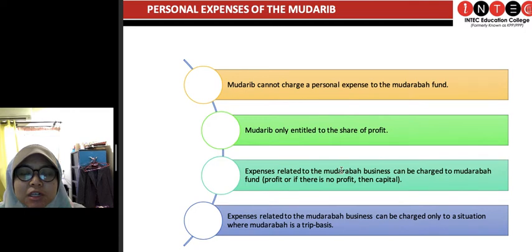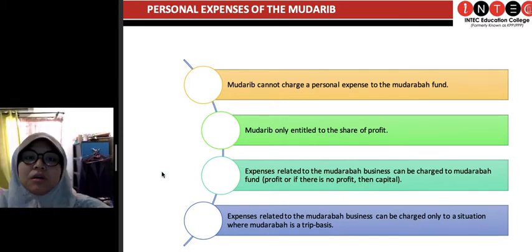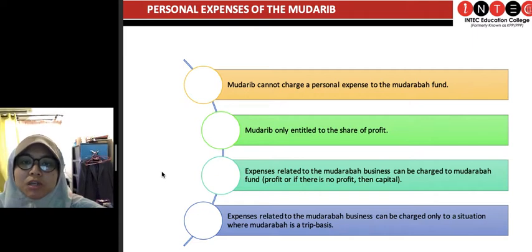Again macam saya cakap, profit tu lepas apa? Lepas kita dah tolak semua ni. Katalah dapat 100k. Tolak dulu berapa? Bagi dulu sahibul mal dia punya capital 50k. Lepas tu dapat lagi 50k. 50k tu baru divide dua. Katalah they agreed to 50% punya arrangement. So the sahibul mal gets another 25k and the mudharib gets another 25k.